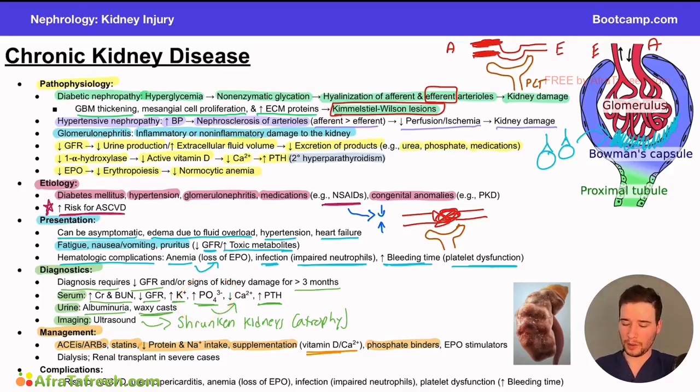We can also do EPO stimulators. And based on what we talked about earlier, this should make sense to us because we have decreased EPO in kidney disease.